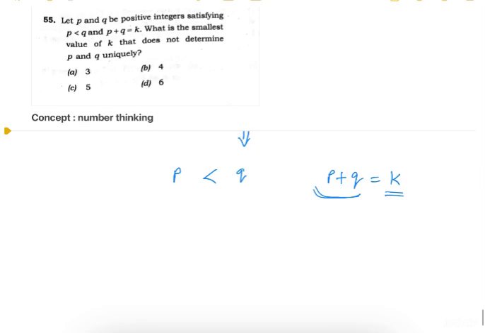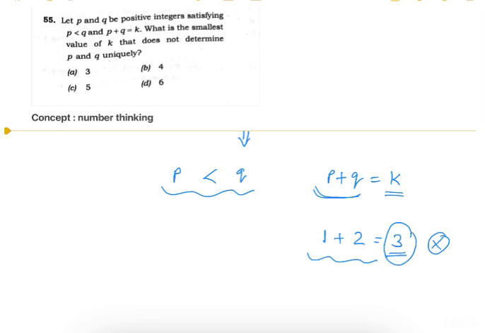See, if k is 3, then as per this condition, q will be 2 and p will be 1. Okay. So for this value of k, we have a unique value of p and q. So this is not our answer, because it asks for the smallest value of k that does not determine the value of p and q uniquely. But here, for this value of k, we can determine the value of p and q uniquely.